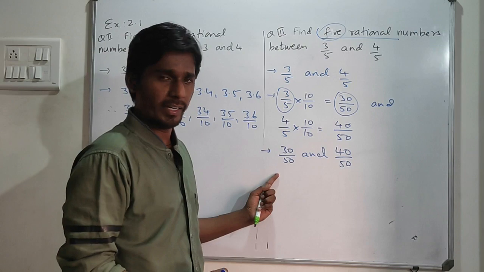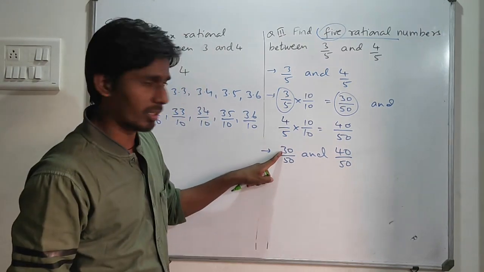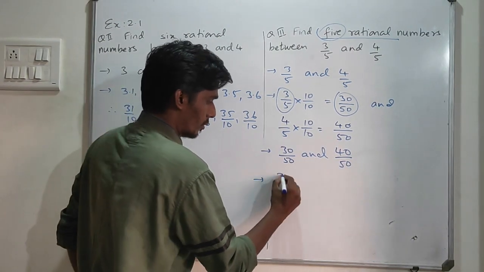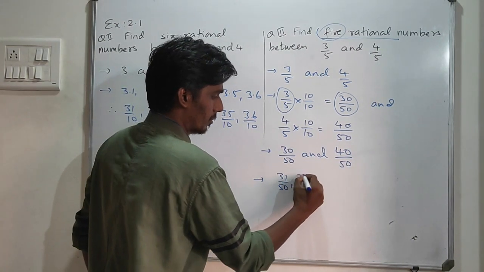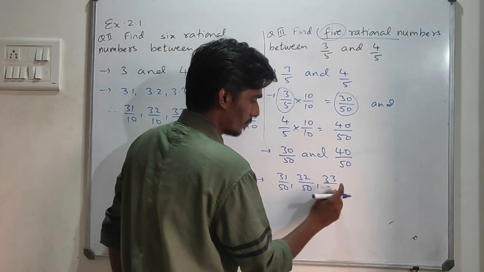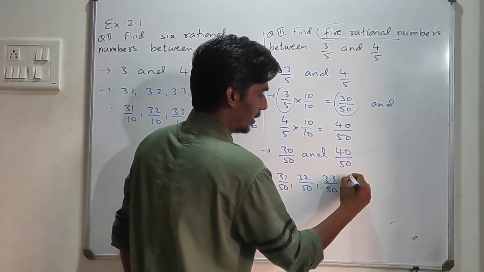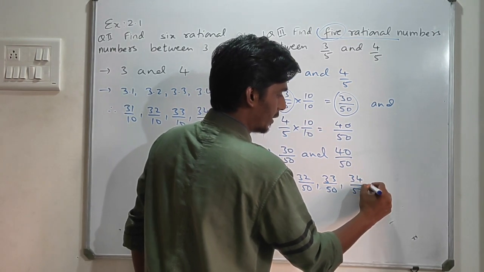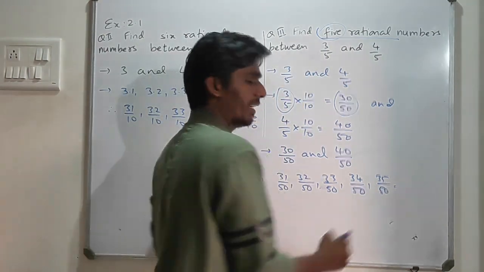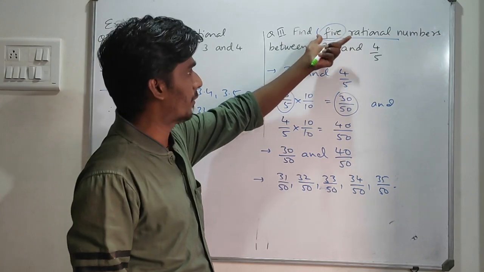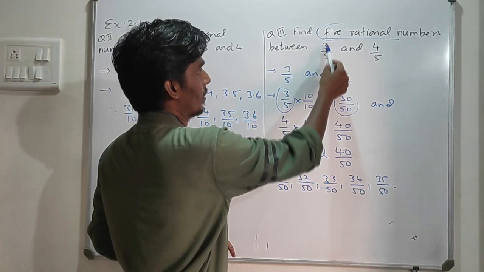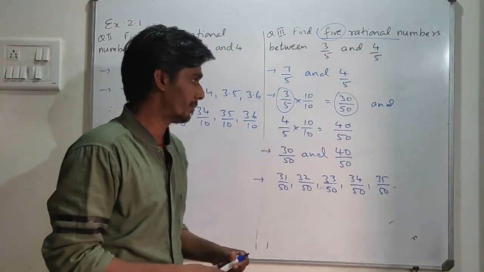Now is it quite simple to find rational numbers between these two numbers? This is 30 and this is 40. So in between them: 31 upon 50, 32 upon 50, 33 upon 50, 34 upon 50, 35 upon 50. As I want only 5 rational numbers, I can write up to this. If it was 6, I'd write one more. Likewise, I'll get all the rational numbers between 3 by 5 and 4 by 5.